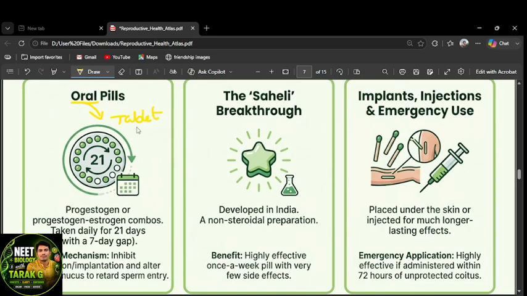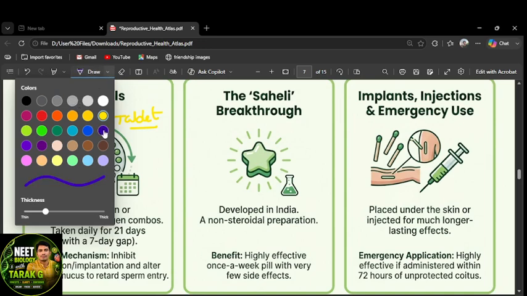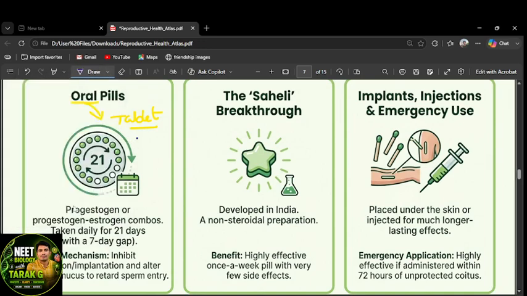Okay, the tablet is the pill, small. Here the tablet contains the oral contraceptive pill. It consists of the progestogen. This is the progesterone derivative, a synthetic preparation of the progesterone hormone. This is progestogen or the progestogen plus estrogen combination. Some pills have a progestogen plus estrogen combination also. These pills have to be taken daily for 21 days with a 7 days gap.